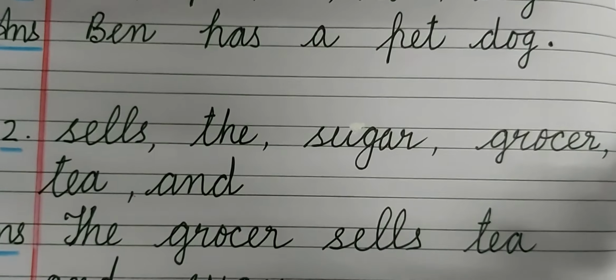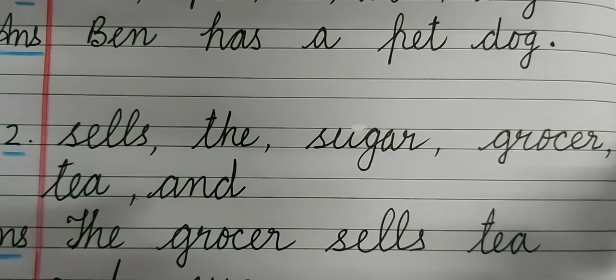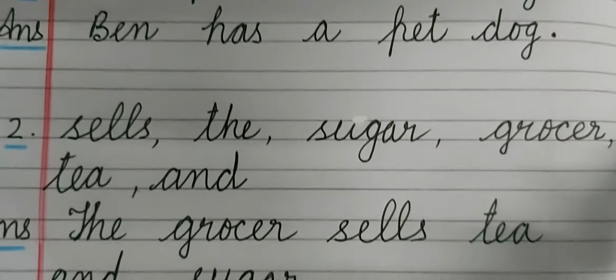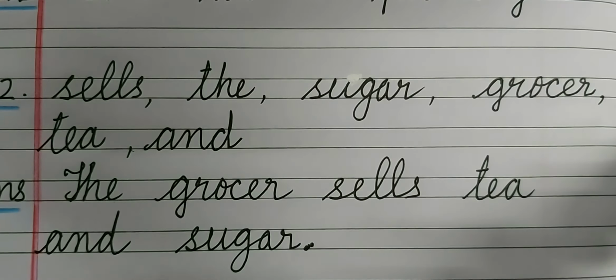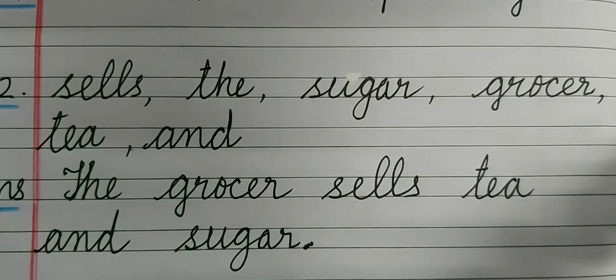Sells the sugar grocer tea and. The grocer sells tea and sugar. Grocer is a person who sells groceries. So the grocer sells tea and sugar.